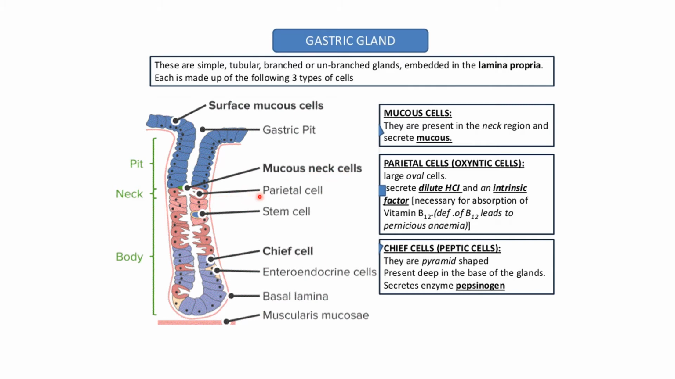Below it there are parietal cells, which secrete dilute HCl and intrinsic factor, which is necessary for absorption of B12. Then below them are the chief cells. They are pyramidal in shape, present deep in the base of the glands, and secrete the enzyme known as pepsinogen. So the mucus cell secretes mucus, the parietal cell secretes dilute HCl, and the chief cell secretes the enzyme pepsinogen.